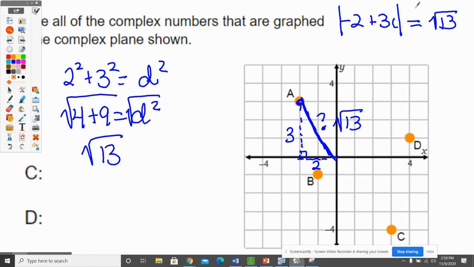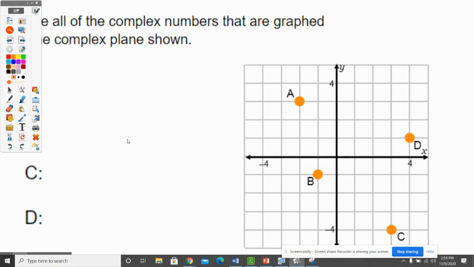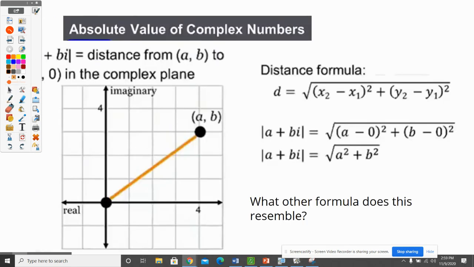It doesn't have to be nice. It doesn't have to look a lot like what we started with. But you're going to take that point on the complex plane and do the distance formula. Now, because you're always using 0 as one of your points, there is a shortcut if you want it. The shortcut is the square root of a squared plus b squared, because this is the distance formula, and if you're plugging in 0 for one of your points, then you just get a squared plus b squared. This is the Pythagorean theorem. You don't have to graph to do it.